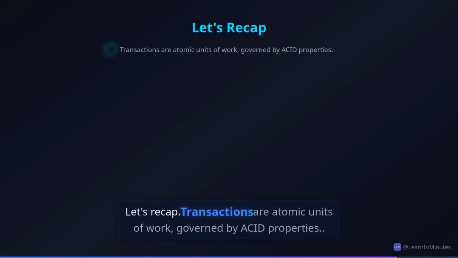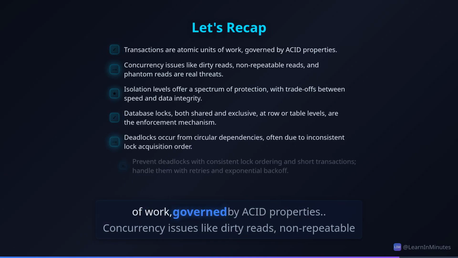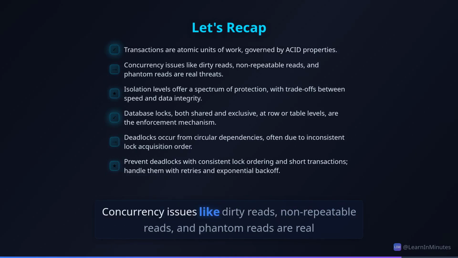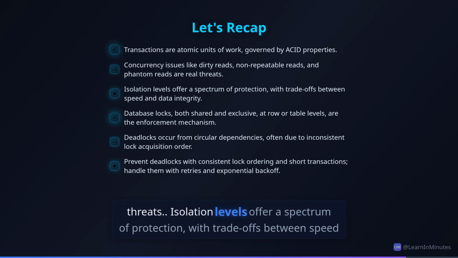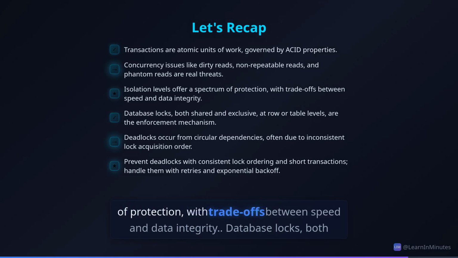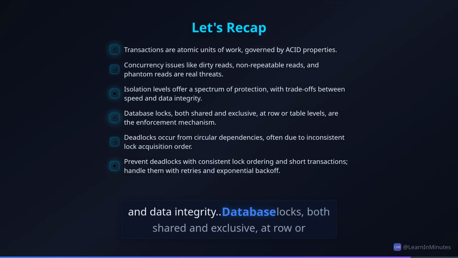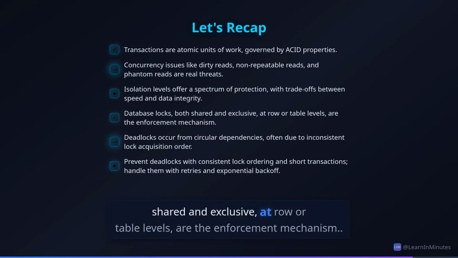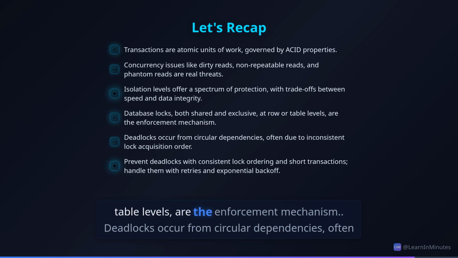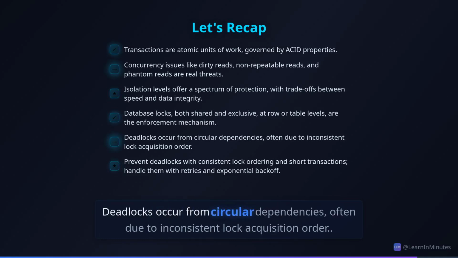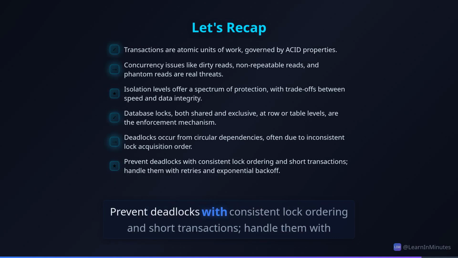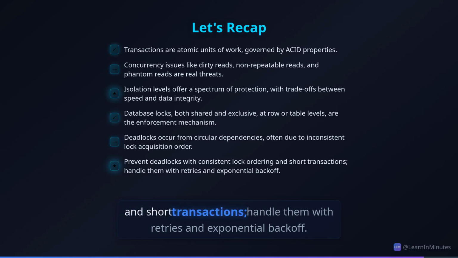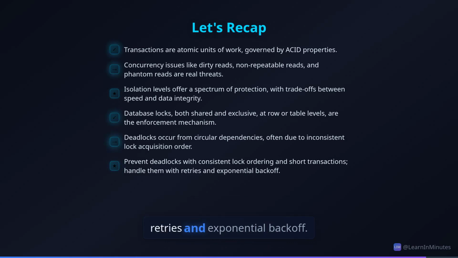Let's recap. Transactions are atomic units of work governed by ACID properties. Concurrency issues like dirty reads, non-repeatable reads, and phantom reads are real threats. Isolation levels offer a spectrum of protection, with trade-offs between speed and data integrity. Database locks, both shared and exclusive at row or table levels, are the enforcement mechanism. Deadlocks occur from circular dependencies, often due to inconsistent lock acquisition order. Prevent deadlocks with consistent lock ordering and short transactions. Handle them with retries and exponential backoff.